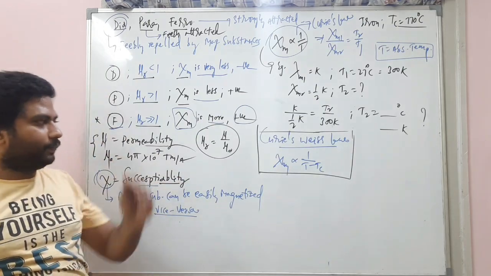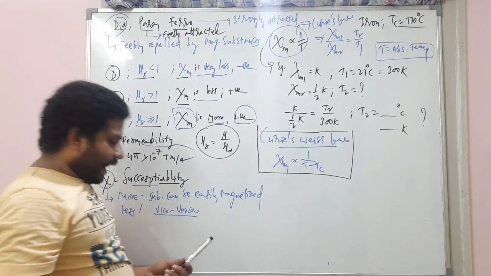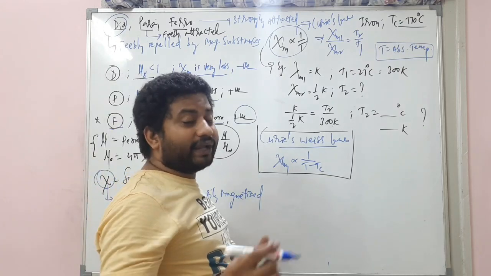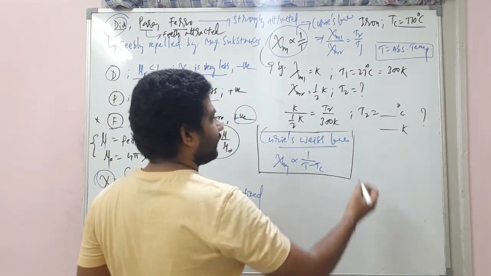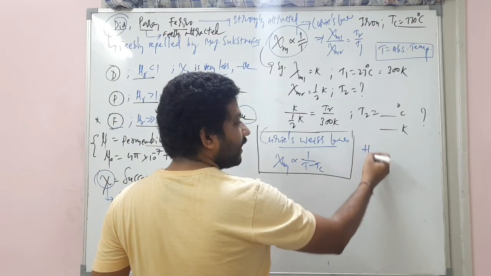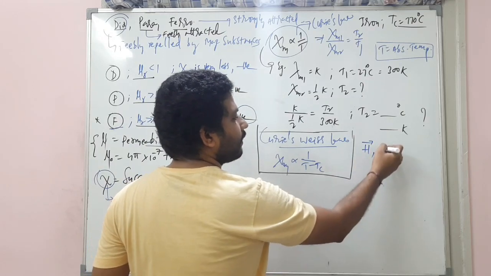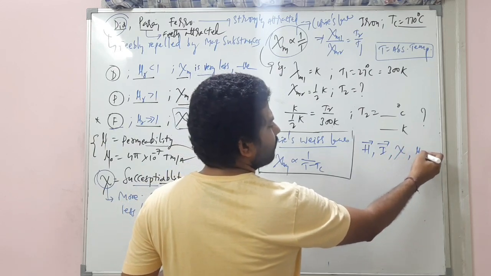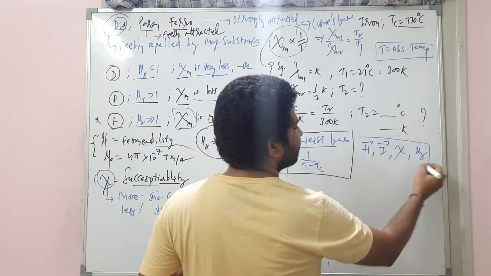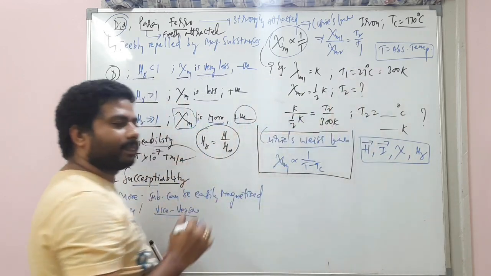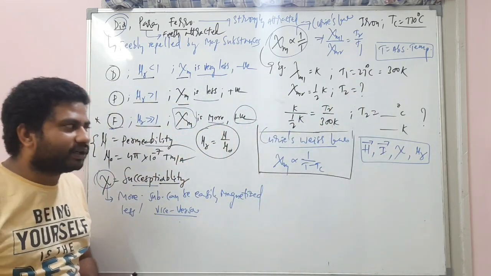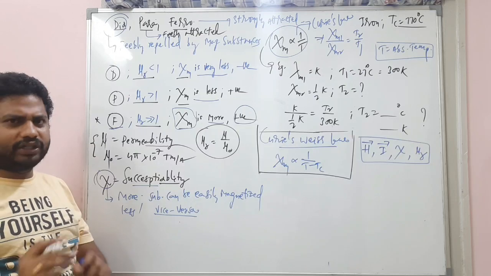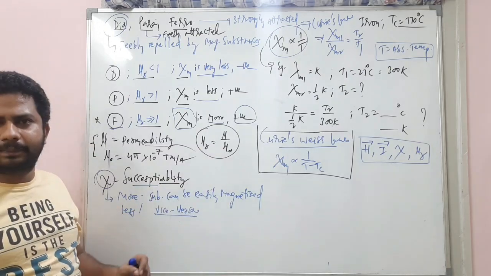Everybody? Now, see, our aim is to understand H bar, comma, I bar, comma, xi, comma, mu r. We are going to discuss them one by one here. Simple. No doubts at all. Very simple. You know what is H bar?